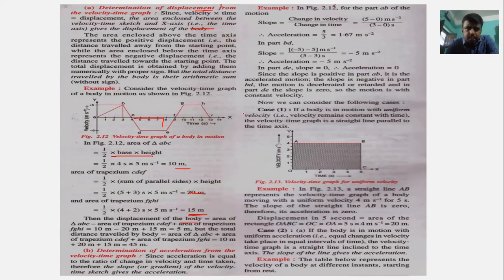The next is the determination of the acceleration. Since the acceleration is equal to the ratio of change in velocity and time taken, therefore slope of the velocity time graph gives the acceleration.